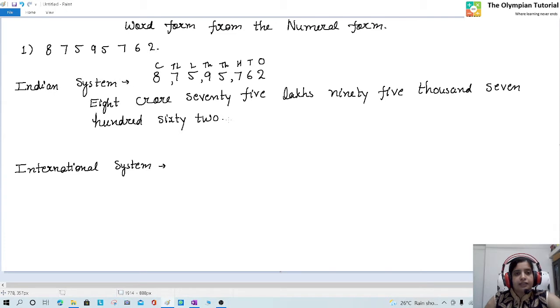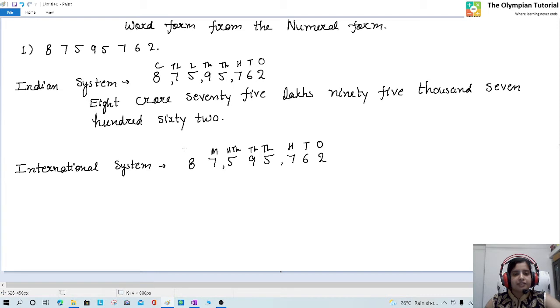So this number is in the Indian system. Suppose we have to write the same number in the international system. So what will we do? Same, we will start from the extreme right, leaving 3 digits, again 3 digits. So it would be ones, tens, hundreds, thousands, 10,000, 100,000, then million.